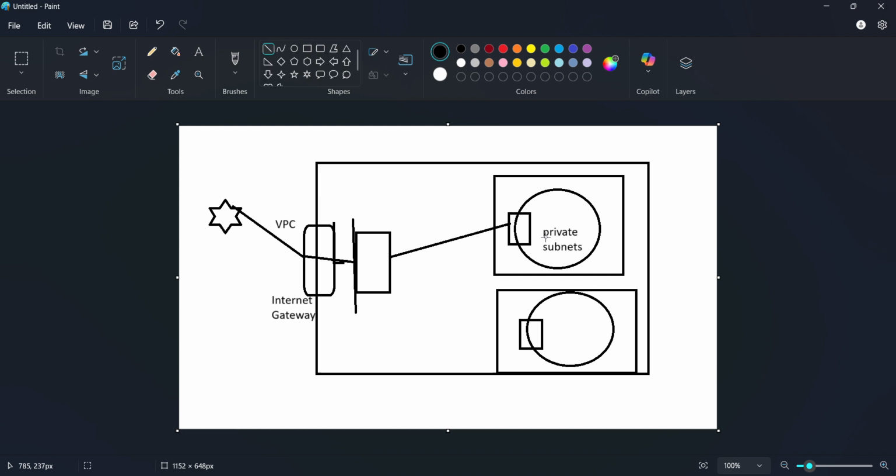What does masking mean? For example, if a user tries to access this certain EC2 instance, he won't directly access it. He will access it through the IP address of the load balancer. So that is where NAT comes into the picture.